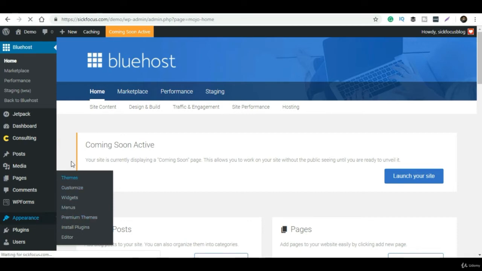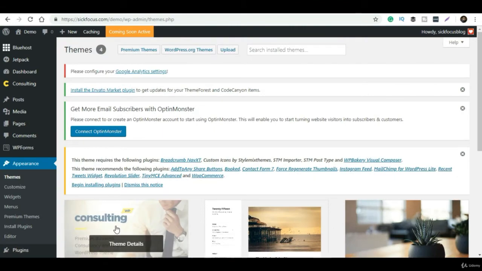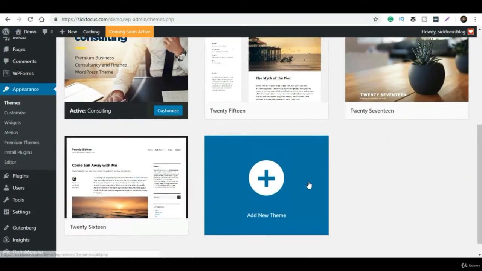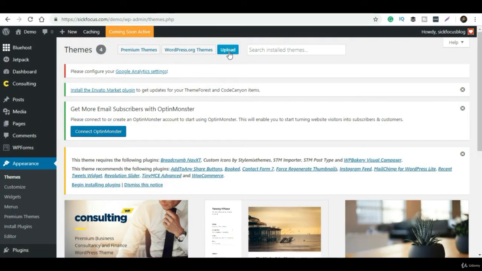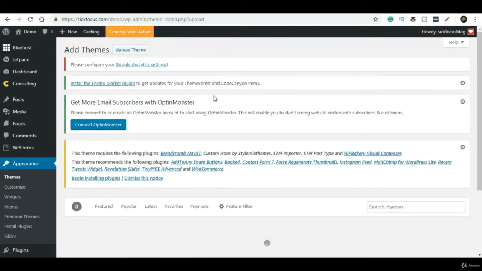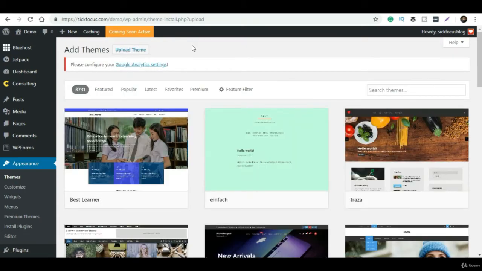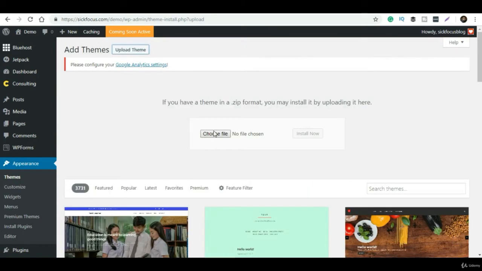As of now I have already installed the theme on this particular website's WordPress admin panel, so it is showing like this. After you install, just click on activate. Click on this theme and you will get one option, Consulting theme.